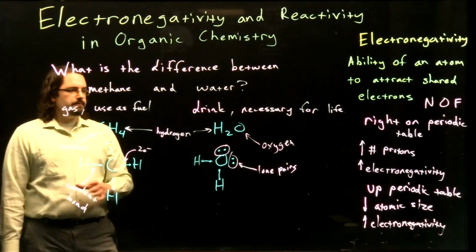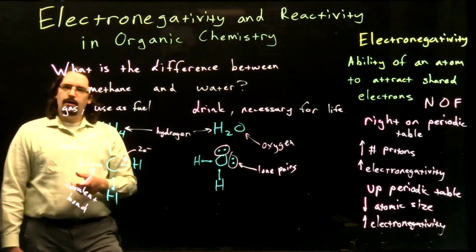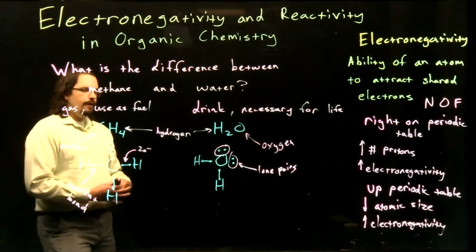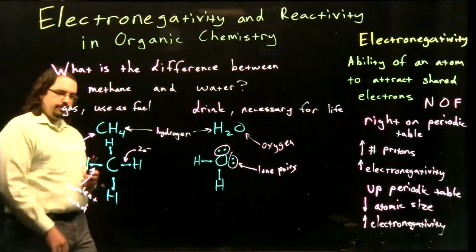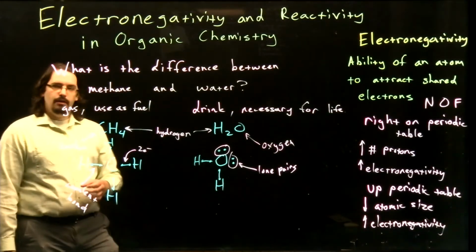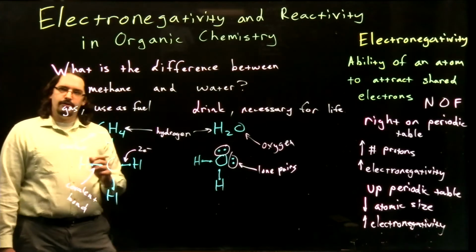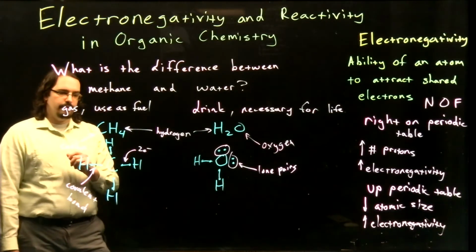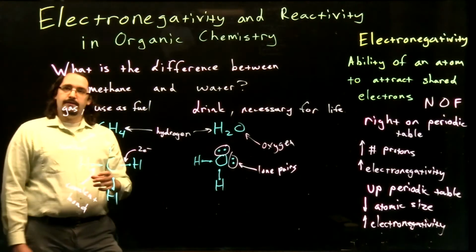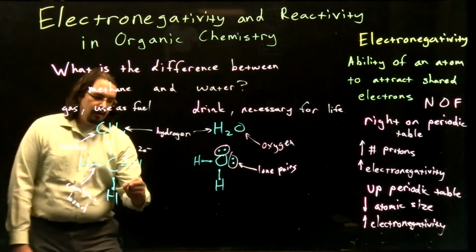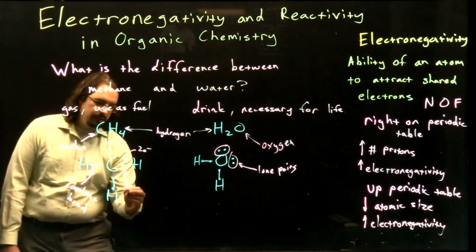That makes methane different from water, but how does it make it different? If we look at our electronegativity, carbon and hydrogen are actually fairly close. Carbon is to the right of hydrogen, but it's also down on the periodic table compared to hydrogen. So their electronegativities are relatively close, and so these electrons are roughly equally shared.